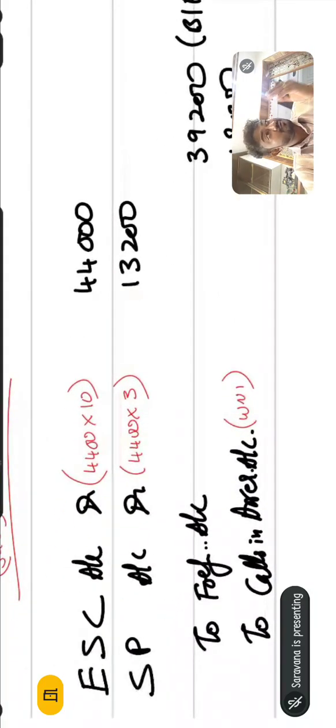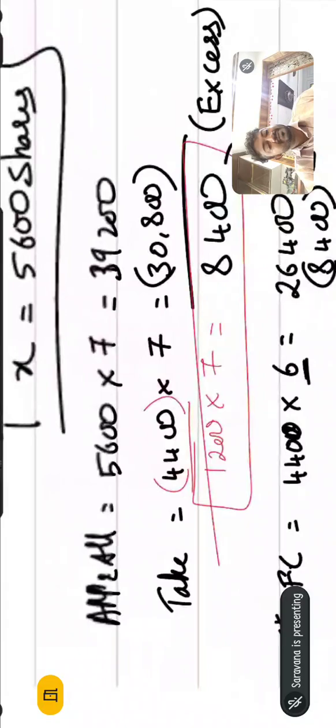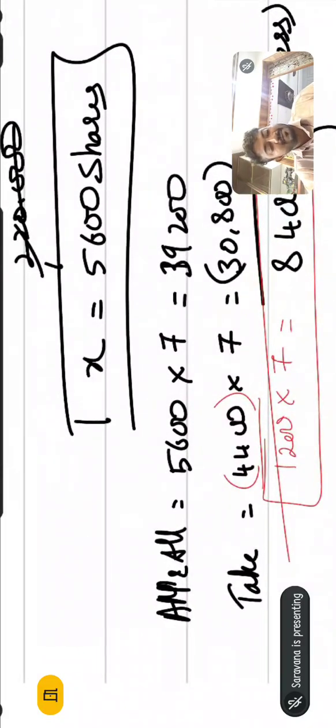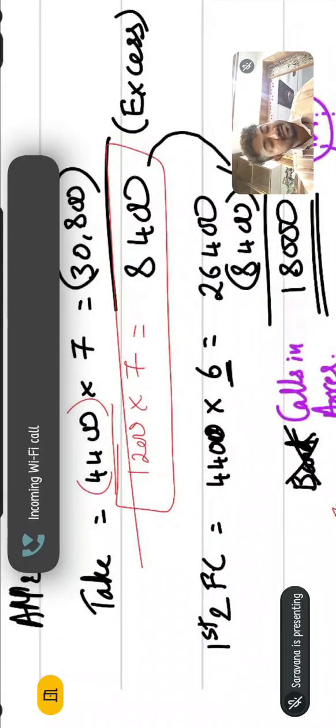But how do we find how much he has paid, how he paid 39,200? Go and check what amounts he paid. He paid 30,800 at the time of application, and further how much did he pay?